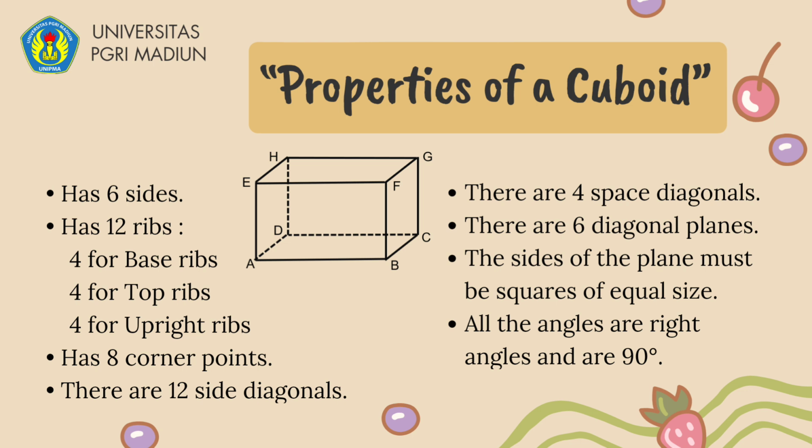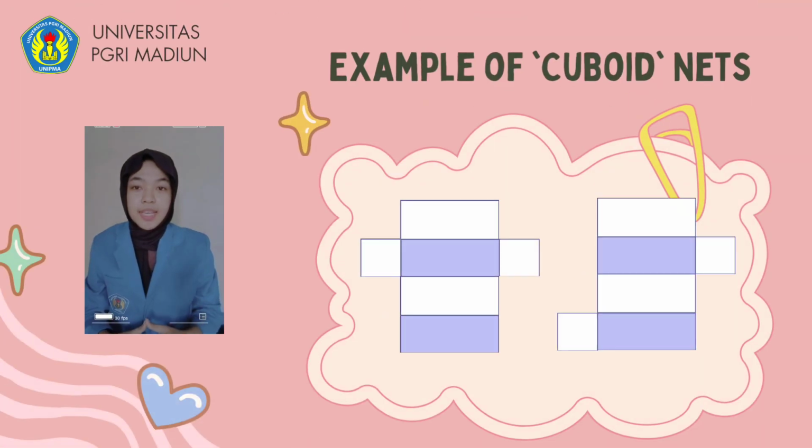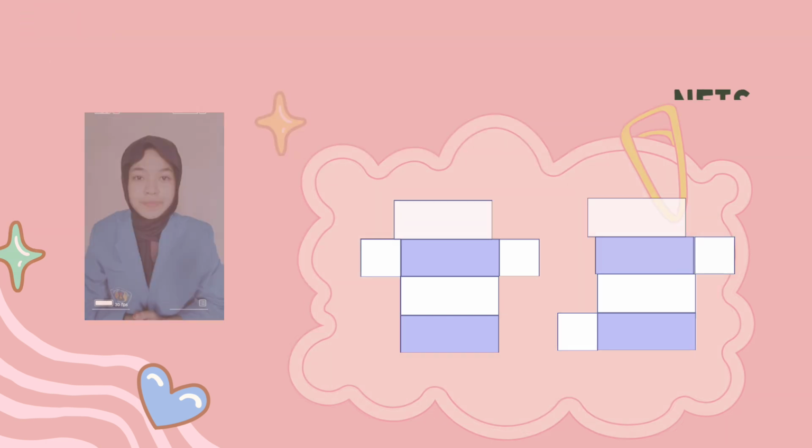Next, has 12 side diagonals. Next, there are 4 diagonals of the space: AG, BH, CE, and DF. Next, there are 6 diagonal planes. Next, the sides of the planes are rectangular. Next, all angles are right angles and are 90 degrees. Next, example of a cuboid net. A cuboid has more than 4 net patterns. Here is an example of a net pattern of a cuboid.